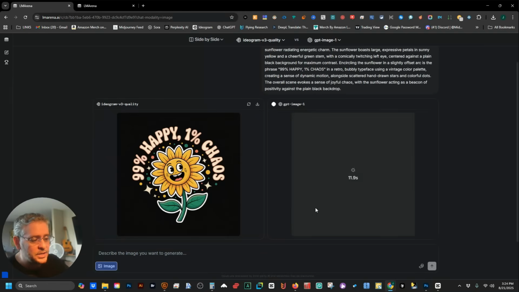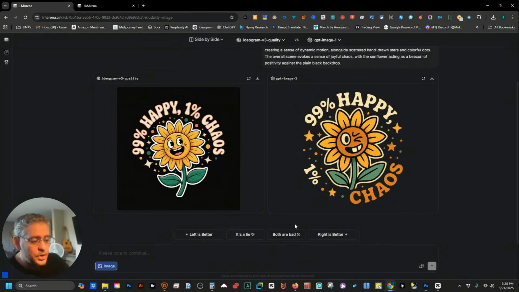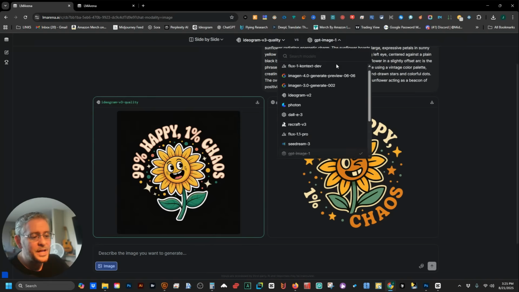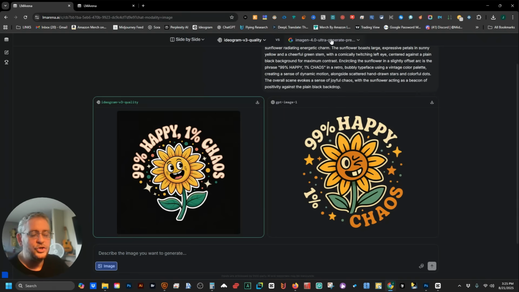So you see how fast Ideogram did it. And now we got to wait for ChatGPT because it's way slower. Which one is better? It's a tie. Both are bad, right? I'm going to say left. Done. Now I could do it again. But ChatGPT is not really good for me. So in my opinion, I think the best other one is Imagen 4 Ultra Generate Preview.